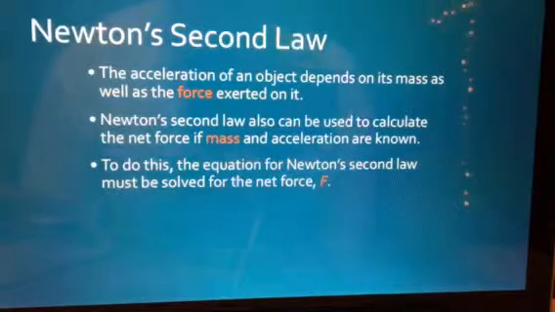Think about this. Gravity is something that acts on everything. And so when something's falling to the ground, it will fall with more force if it is higher in mass. So if we have a bowling ball and a tennis ball, they're both going to hit the ground at the same time. They're both pulled at the same acceleration rate, but the bowling ball is going to leave an indent and the tennis ball is going to bounce. And that's because it's hitting the ground with more force.